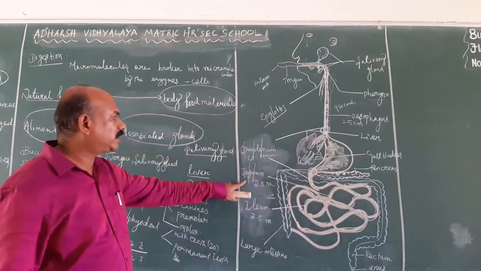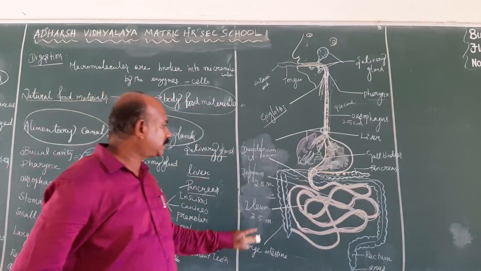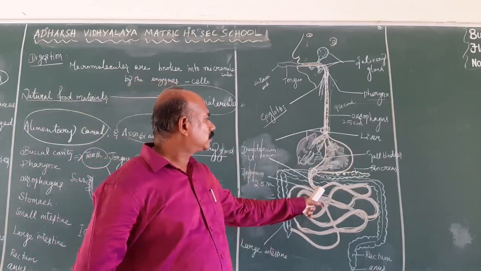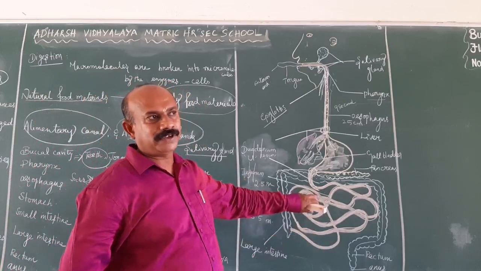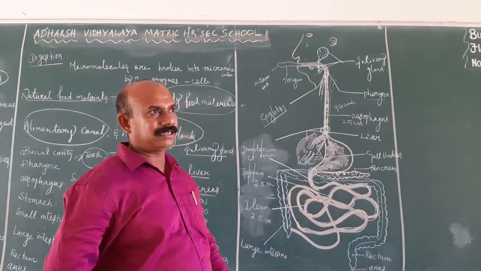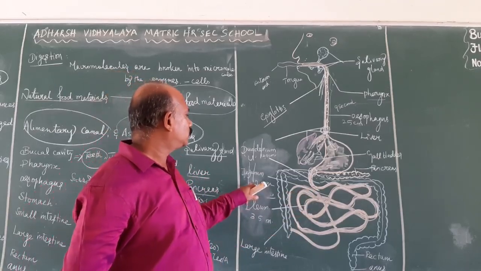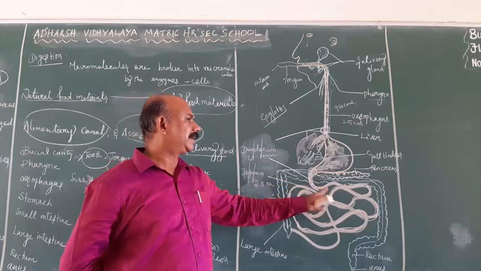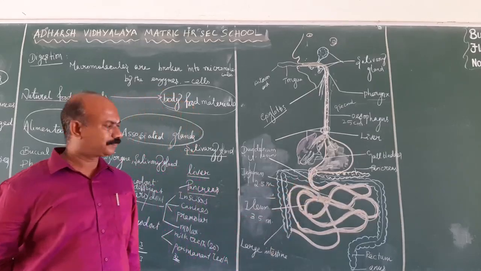The second one is known as the jejunum, nearly 2.5 meters in length. It consists of a large number of intestinal glands, and the glands secrete enzymes for the digestive activity. So most of the digestion is completed in the jejunum region.